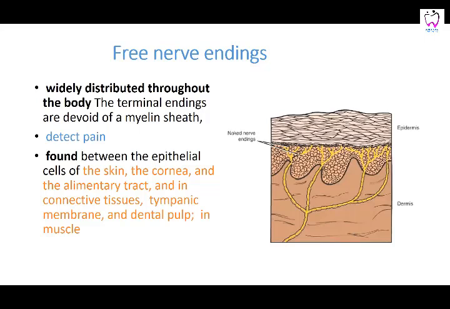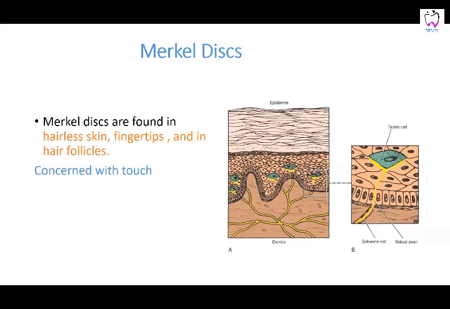The free nerve endings are widely distributed throughout the body. They are called free nerve endings because they do not have any covering of myelin sheath or connective tissue formation, and they detect pain, and they are present mostly in all places of the body. Then you have these Merkel discs. These are in hairless skin, fingertips, and in the hair follicles. Again, they are concerned with touch, but they are in the form of a disc.